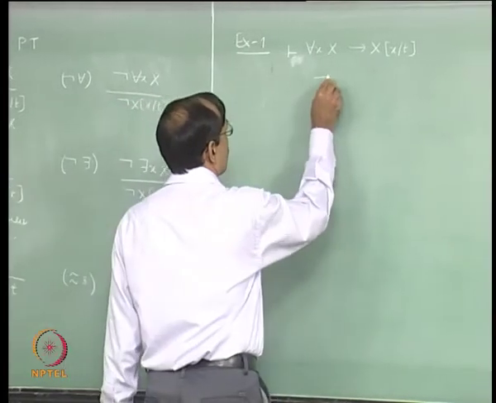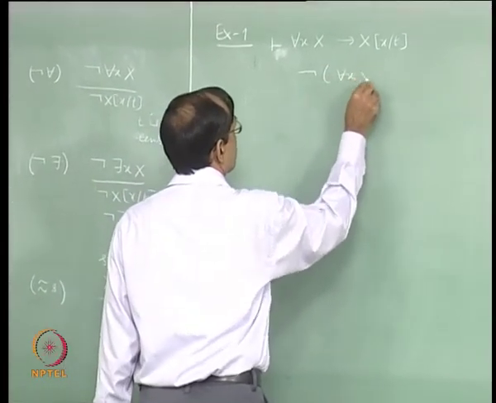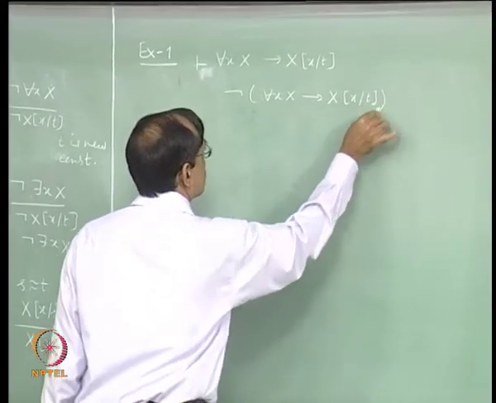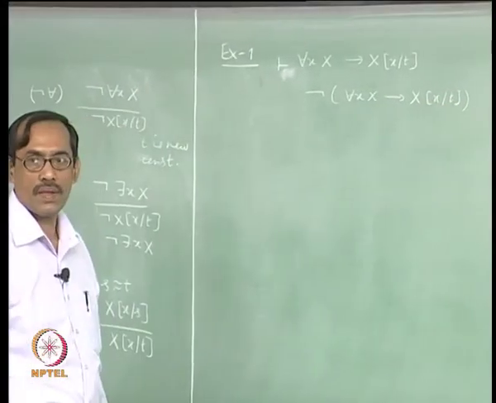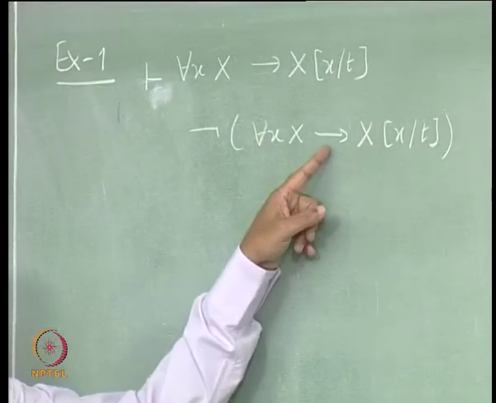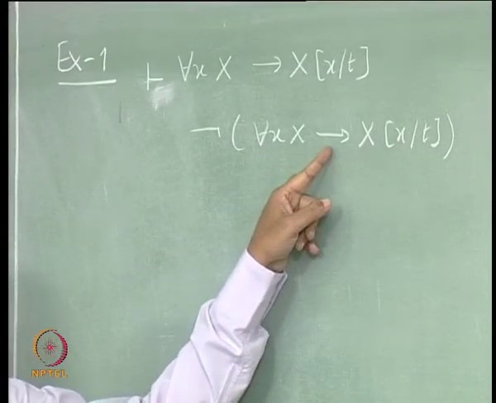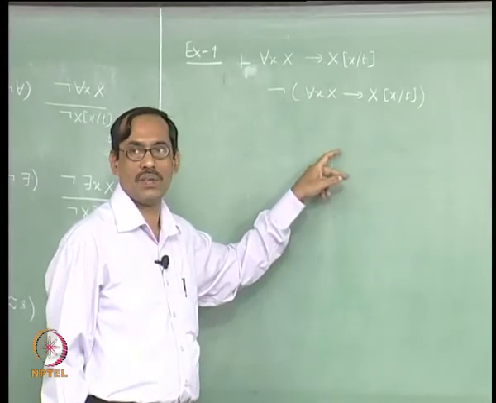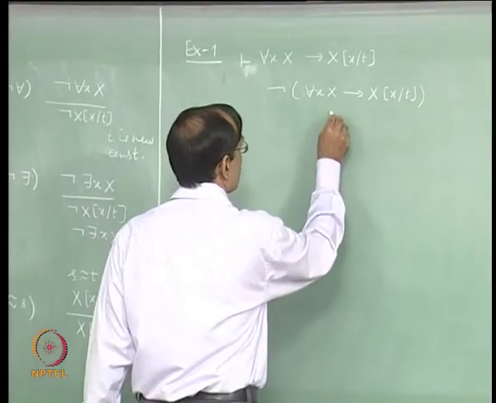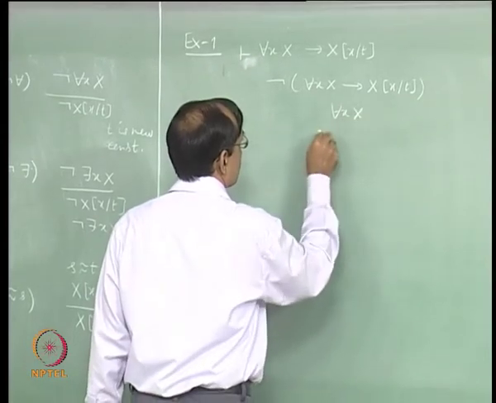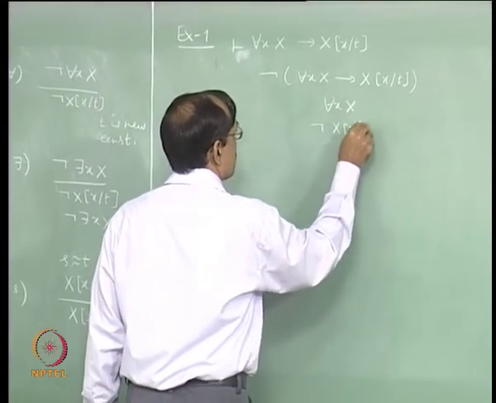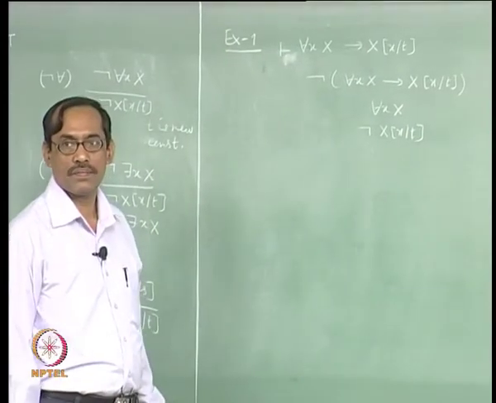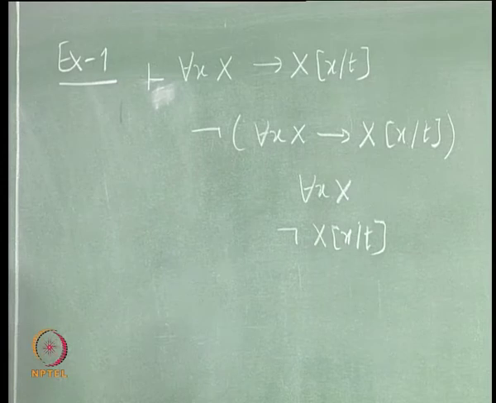So, we start with not of for each x x implies x by t, okay. Then the not implies rule is applicable, not p implies q, which is p and not q, both p and not q will be in the same path. So, we say for each x x, not x by t, right, it is because of the not implies rule.